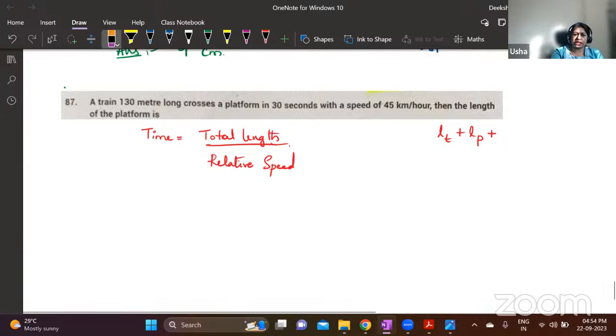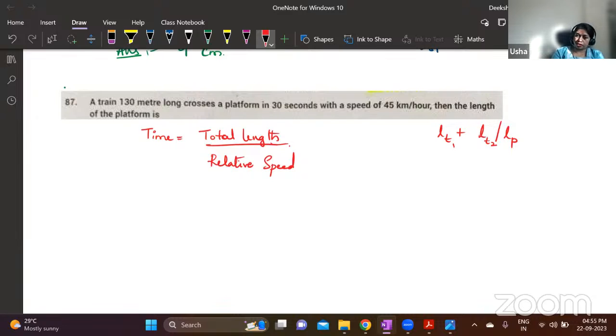So the first one is the length of the train that is moving. This is L1. The second length can be the length of the other train or the length of the platform. Understood? In some questions, they'll give 2 trains. In some questions, there'll be 1 train. So 1 train, definitely you will have. So the length of that train is your first length. What is the second length you have to consider?